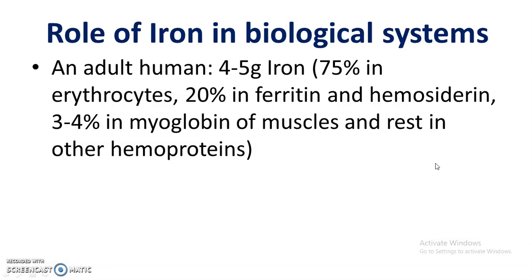An adult man requires about 10 milligram of iron per day.